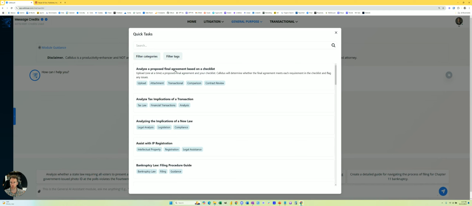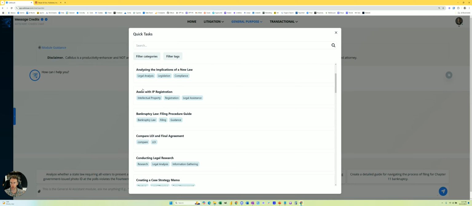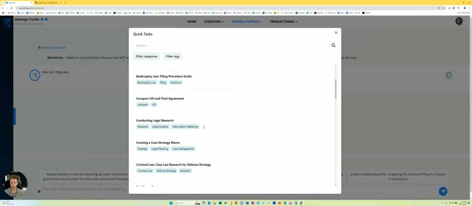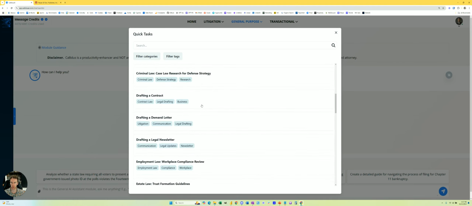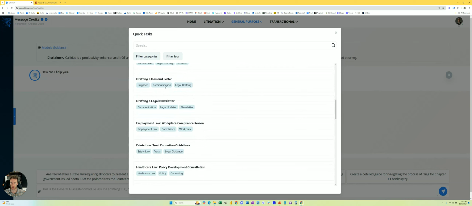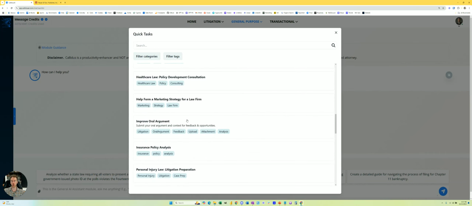You could analyze the proposed final agreement based on a checklist. You could assist with IP registration. You could compare an LOI and a final agreement, which is a very common use case, by uploading both documents. You could get help drafting a demand letter. A common one is improving oral arguments.